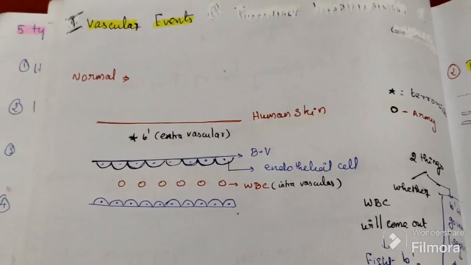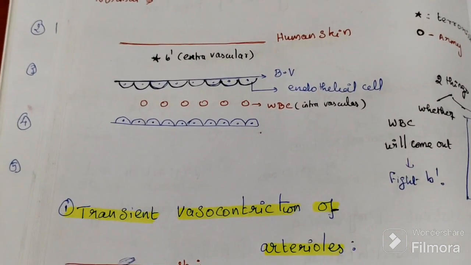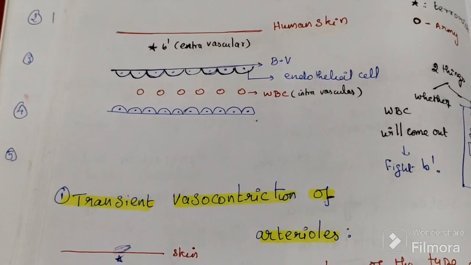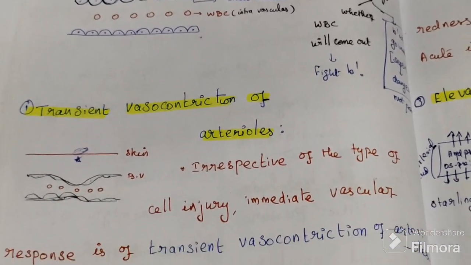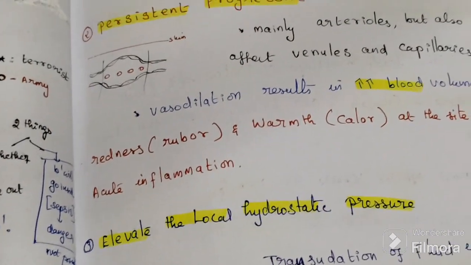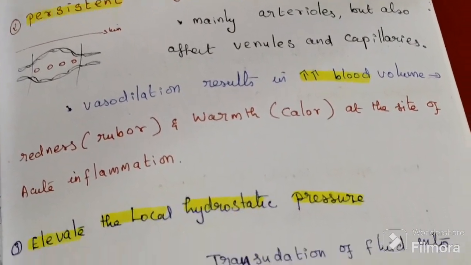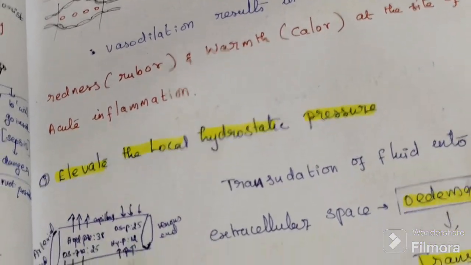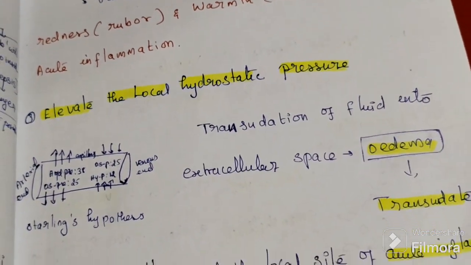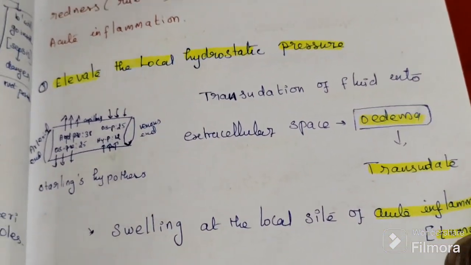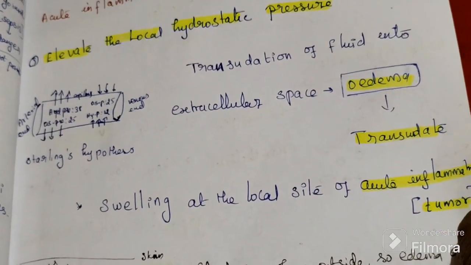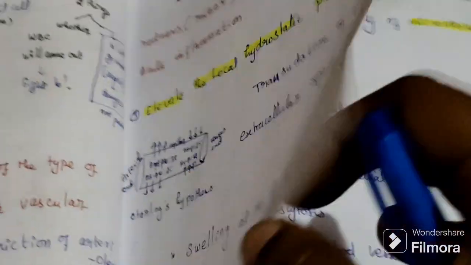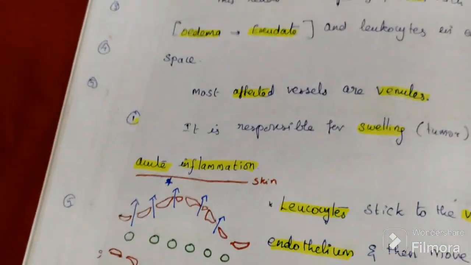So in acute inflammation, vasoconstriction is transient. Vasodilation is persistent, causing rubor and calor. Third one is increased hydrostatic pressure, which causes edema. Fourth one is increased vascular permeability, the hallmark step. There is also edema, but in the fourth step protein and water molecules also move out. Then only RBCs are left, and that is called stasis.